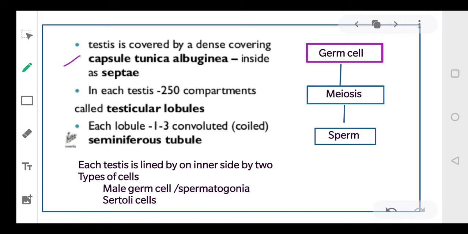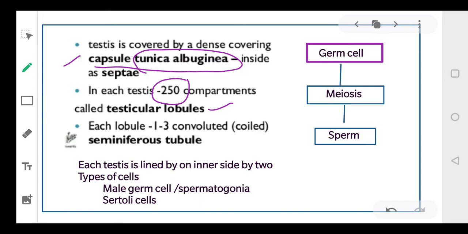Now this testis is covered on the outside by a layer called the tunica albuginea, and inside it consists of septae. Each testis has 250 compartments, and these compartments are called testicular lobules.